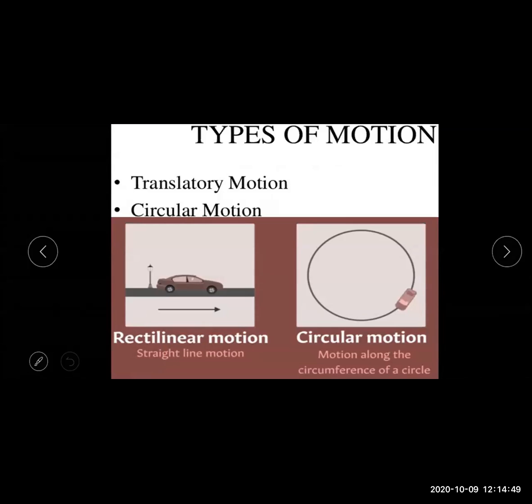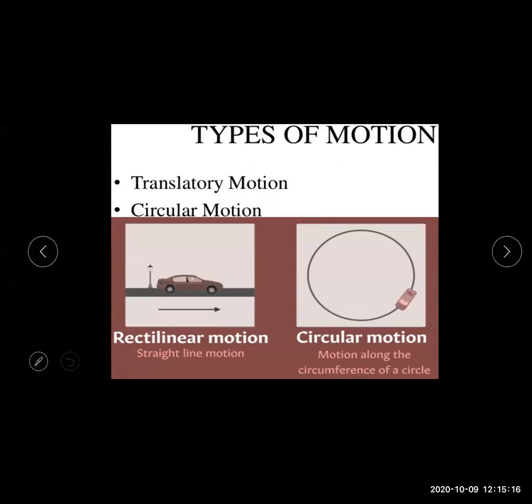Now what are the types of motion? Types of motion are of two types, that is linear motion and non-linear motion, that is translatory motion and circular motion. For linear motion you have two different words, translatory motion and rectilinear motion.